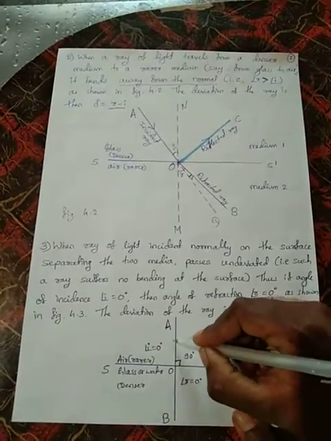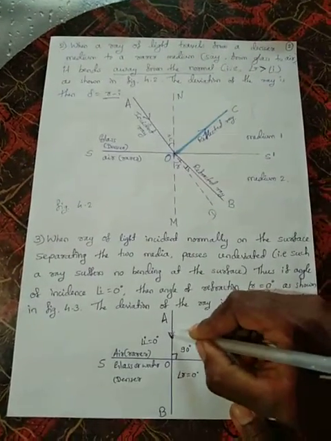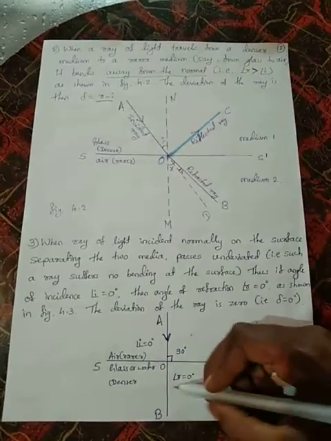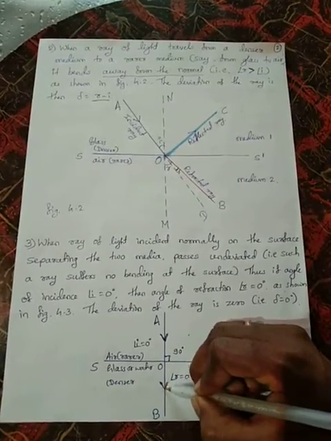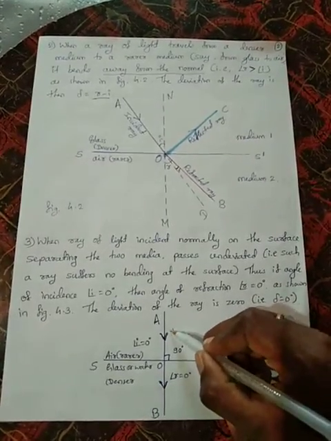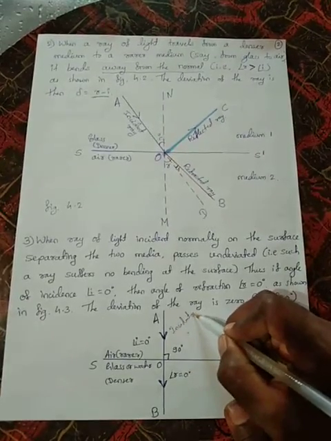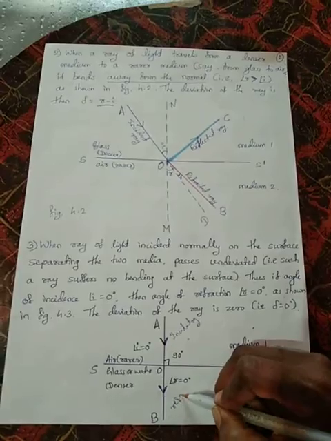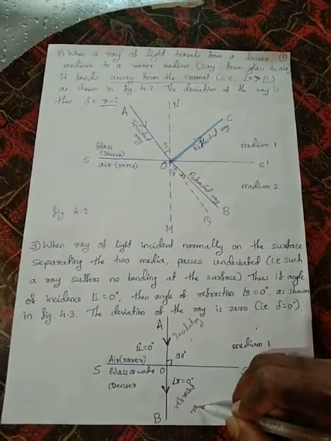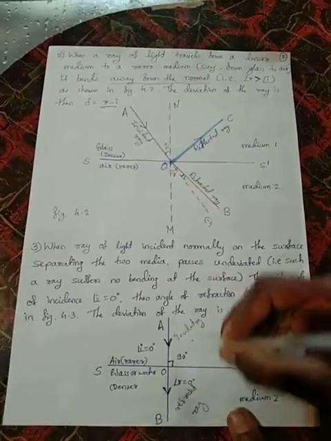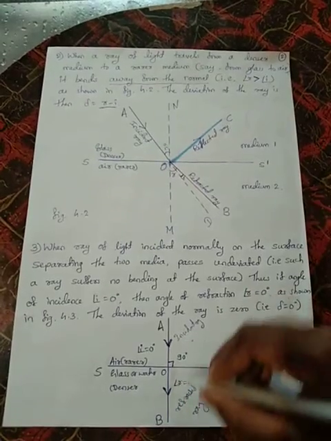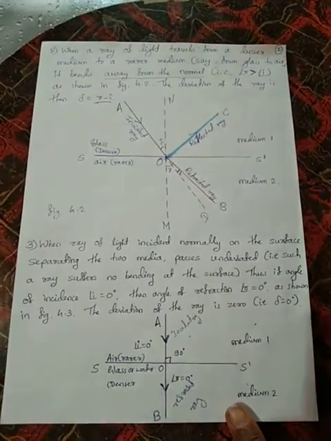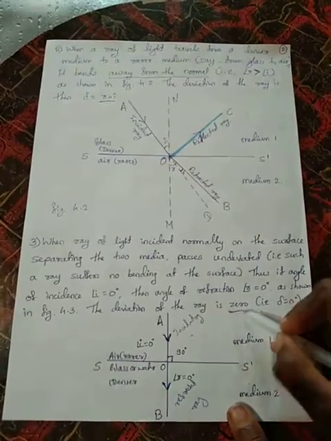If a ray is passing from a rarer medium to a denser medium along the normal, it will refract along the normal. This is the incident ray and here is the refracted ray. They are in the same line through the normal, meaning the angle is 0. The angle of incidence is 0 and the angle of refraction is also 0. Then the deviation also will be 0.